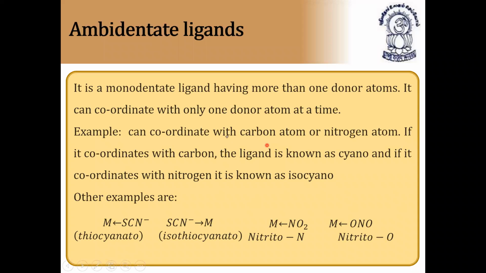Next, we have types of ligands. The second type is ambidentate ligands. These are also very important. What are ambidentate ligands? What are chelating ligands? What are monodentate, bidentate, and polydentate? All the types of ligands are important. If you don't know the ligands, you cannot write the formula easily.